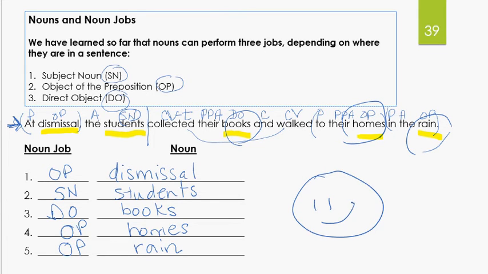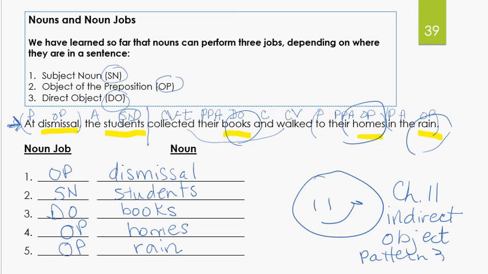You are fabulous. You've done a great job with your mixed practice, and we will see you again in Chapter 11 where you will learn about a new kind of word or job. It's called an indirect object. And it's pattern 3. So we'll see you then.